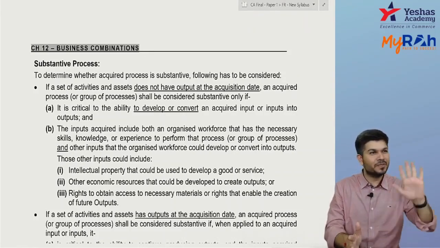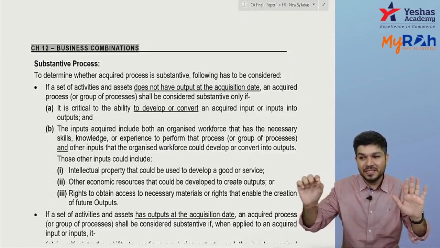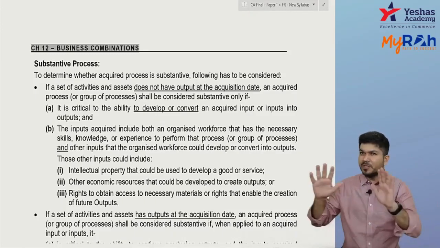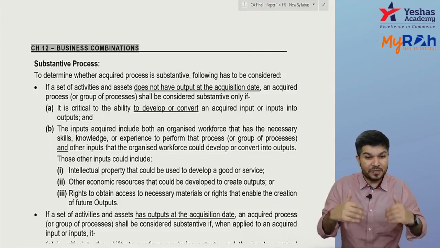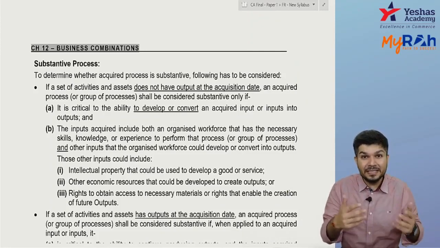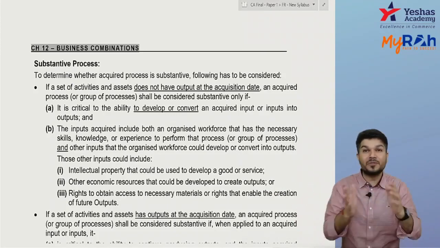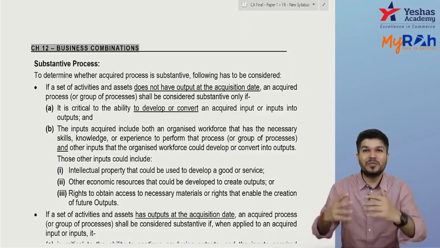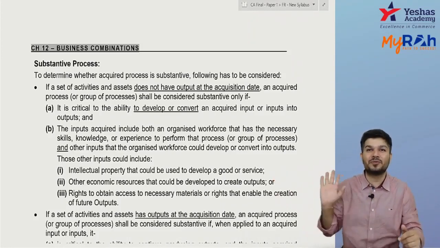Suppose output is not there: the process is substantive when it is critical to create an output. If output is already there, the process should be critical to continue the output. If output is not there, the process should be critical to create an output.